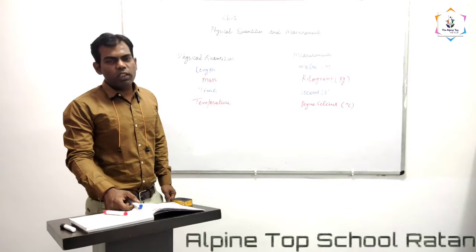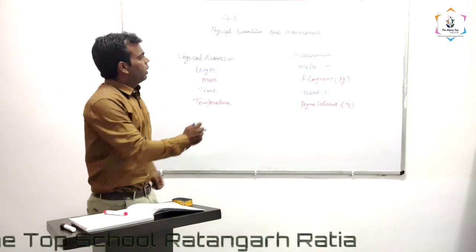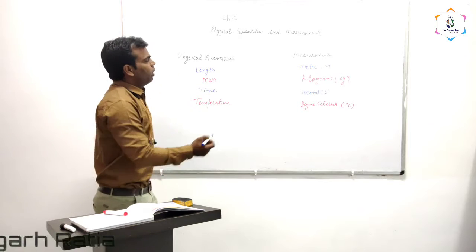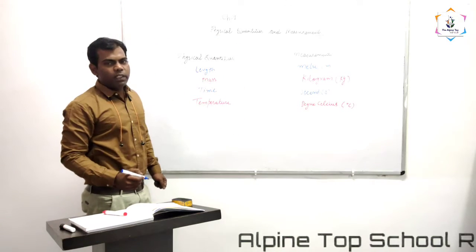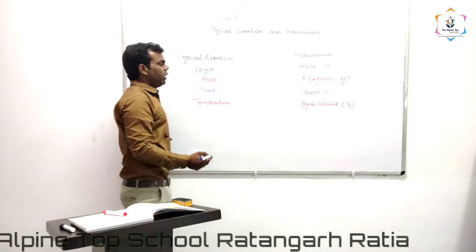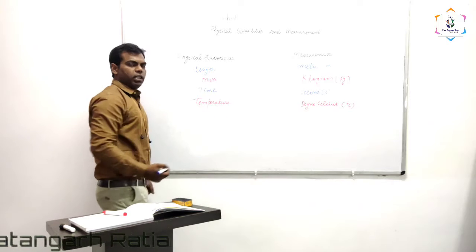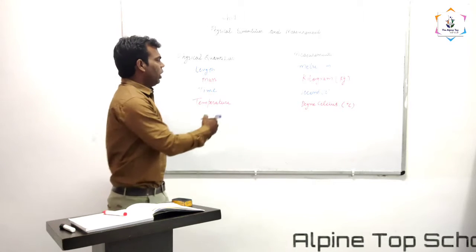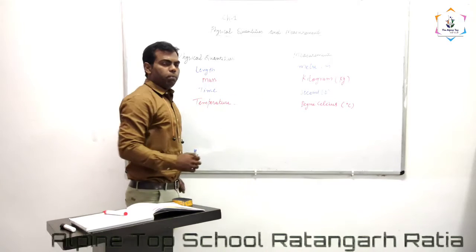Today we are going to discuss the first chapter of physics, physical measurement and physical quantities. From the topic, the first question that comes to our mind is: what are physical quantities? Physical quantities like length, mass, time, temperature are known as physical quantities. And we define the physical quantity in some units.